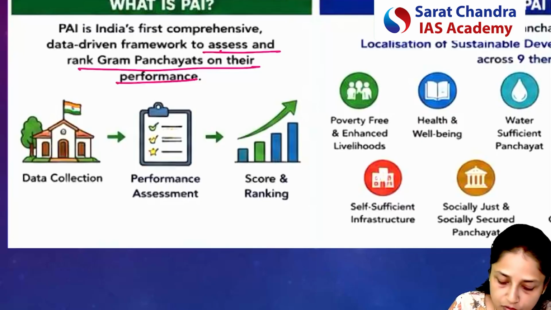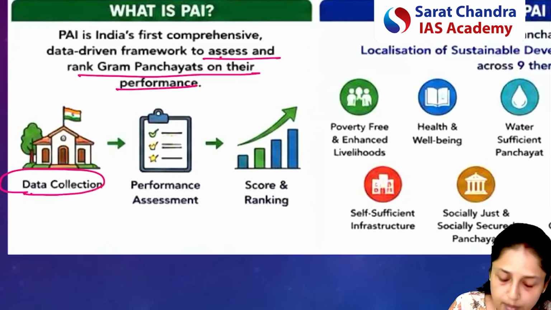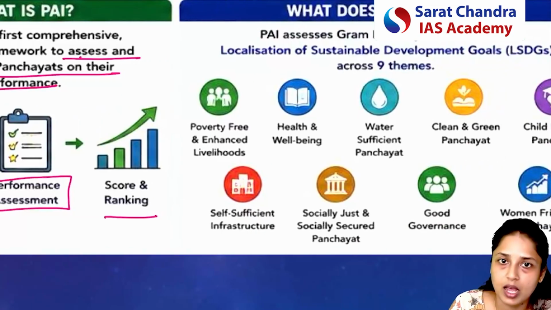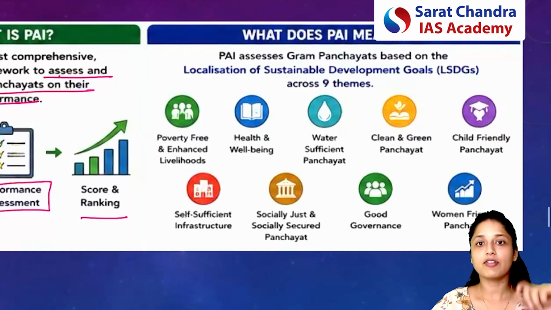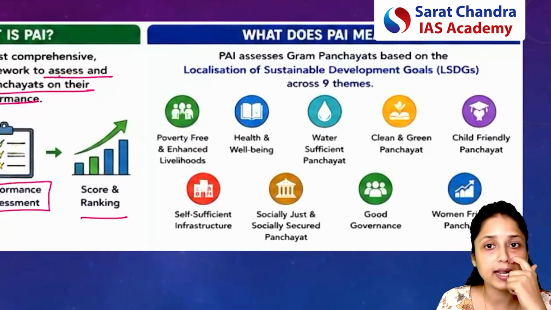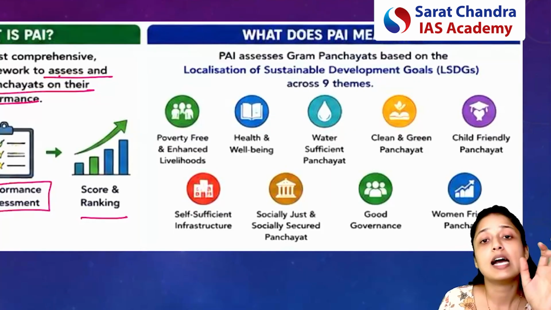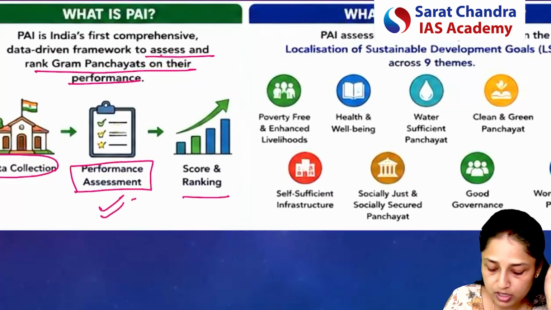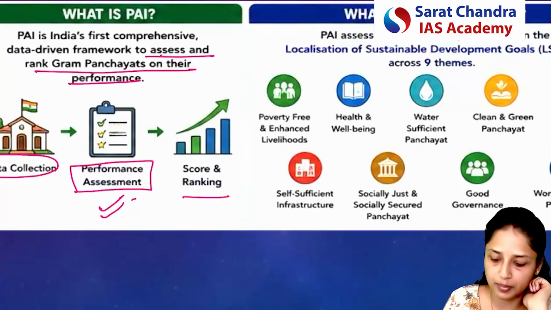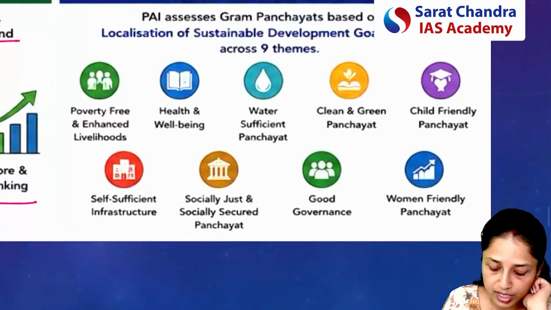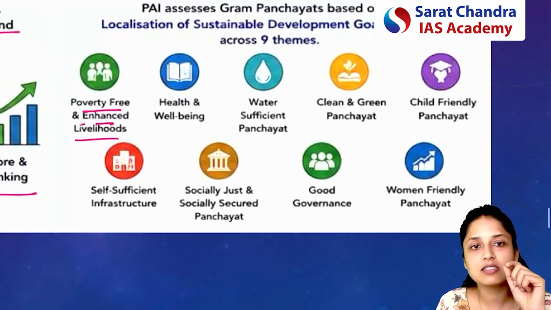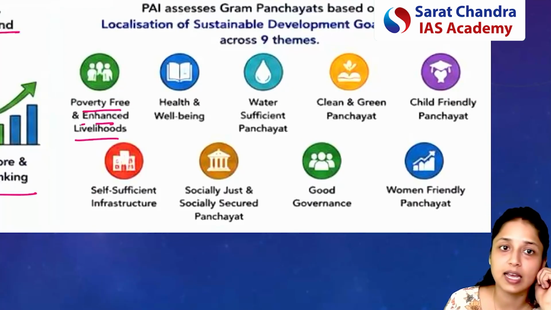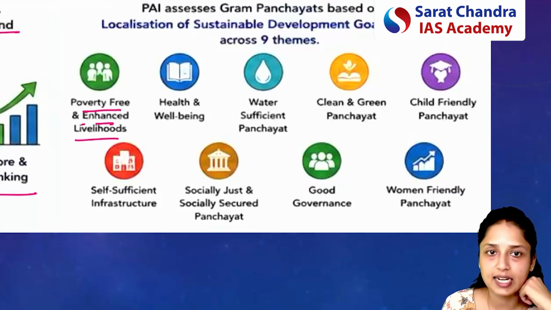So what will happen here? First of all, this index will collect data. Based on data collection, performance will be assessed and a score or ranking will be given. Now, for any flagship initiative or any important index released by the Government of India, the parameters are very important, that is, on what kind of parameters the performance of panchayats will be assessed. So what are those parameters? The first parameter is poverty-free and enhanced livelihood. So what is the status of the reduction in poverty in that particular area, and what is the status of livelihood in that area.